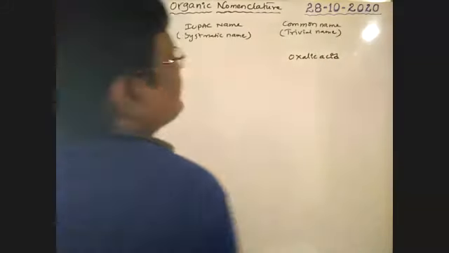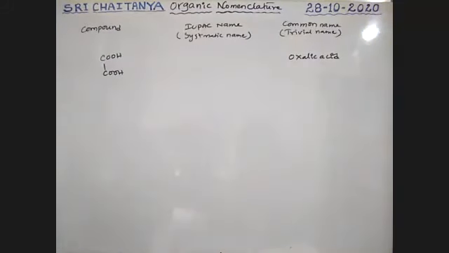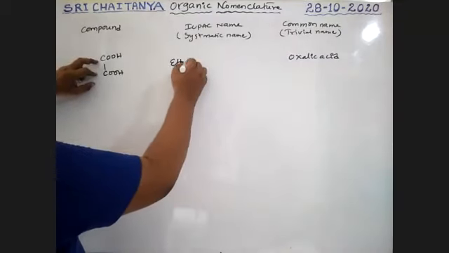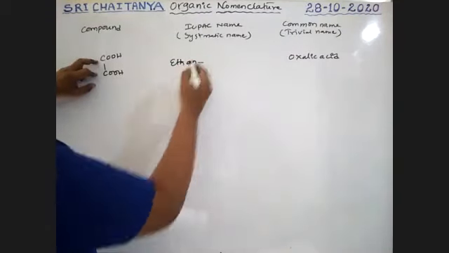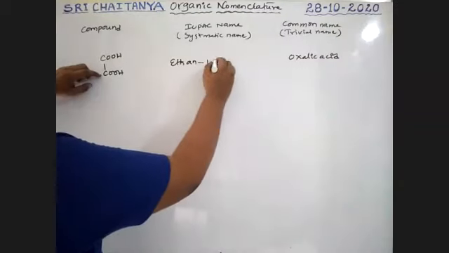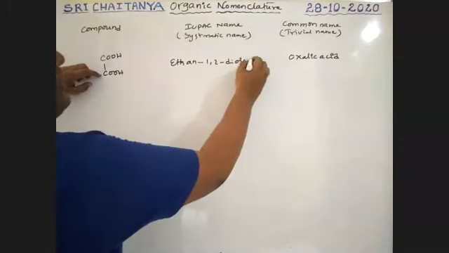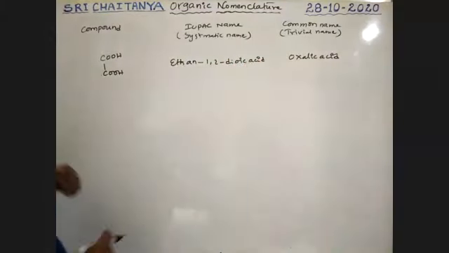Common name is oxalic acid. IUPAC name: two carbons, boys. Both the carbons are included in the longest chain. So 1, 2. Therefore, ethane-1,2-dioic acid.